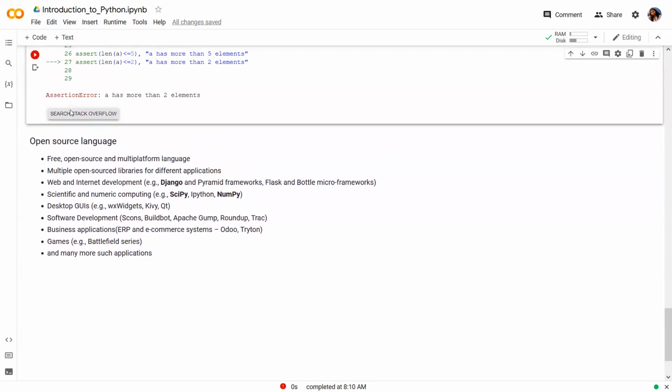In short, because of all these open source libraries designed specifically for different applications, Python has been widely accepted in the community, as it is now easy to develop an application in Python using such libraries.